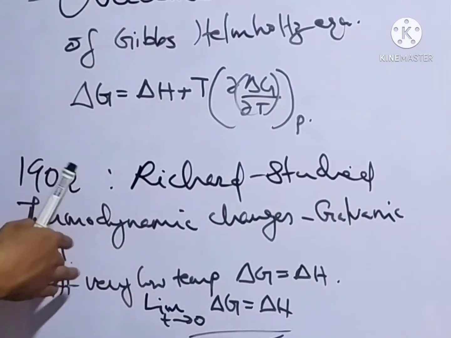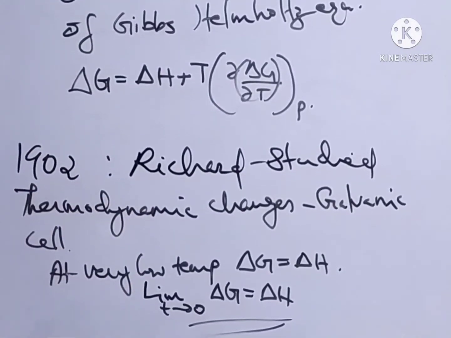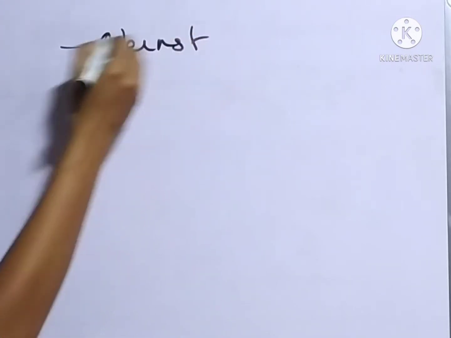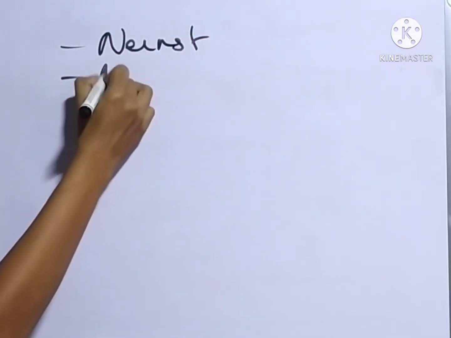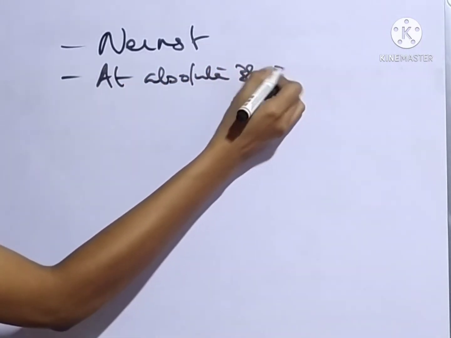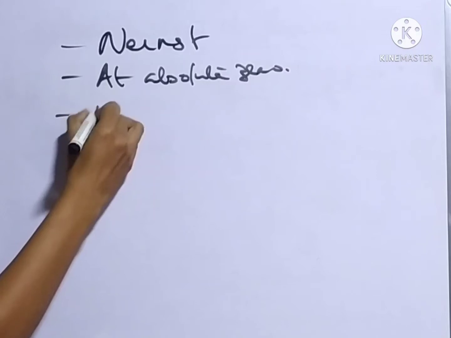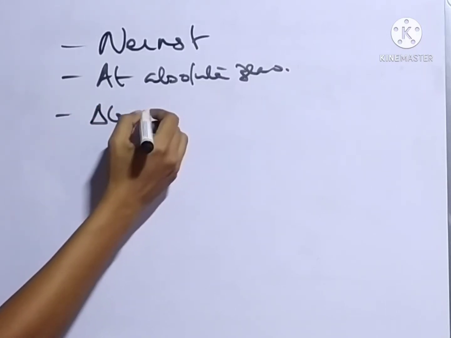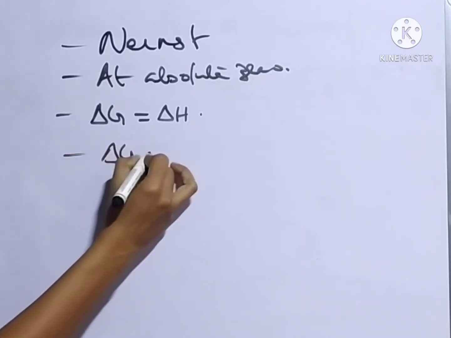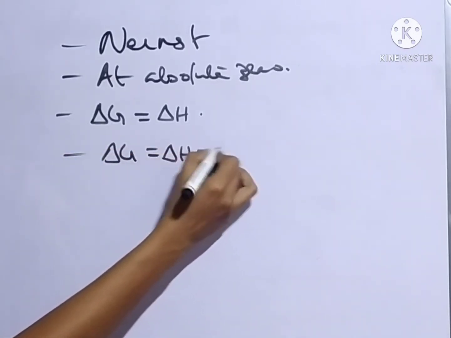Later Nernst extended his conclusions. According to Nernst, at very low temperature or at absolute zero temperature, not only does the delta G value become equal to delta H, but also their slopes approach 0.